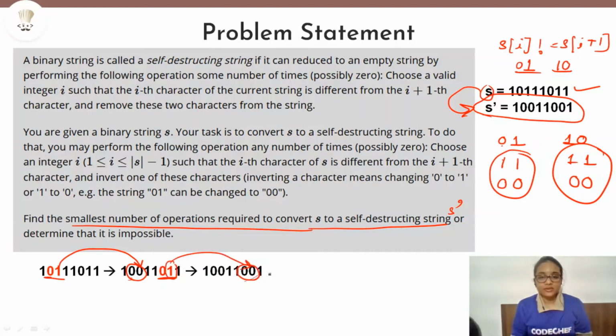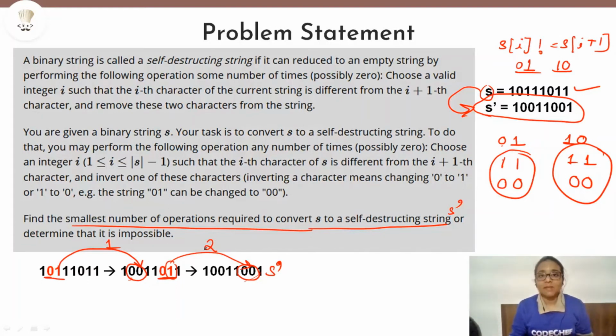Now this string, as you can observe, is s dash that I took in the previous example showing how a self-destructing string works. So this is our self-destructing string given here. So we have converted our original given string s into a self-destructing string in just 2 steps. But how are we to decide how many operations our string will take to convert into a self-destructing string?